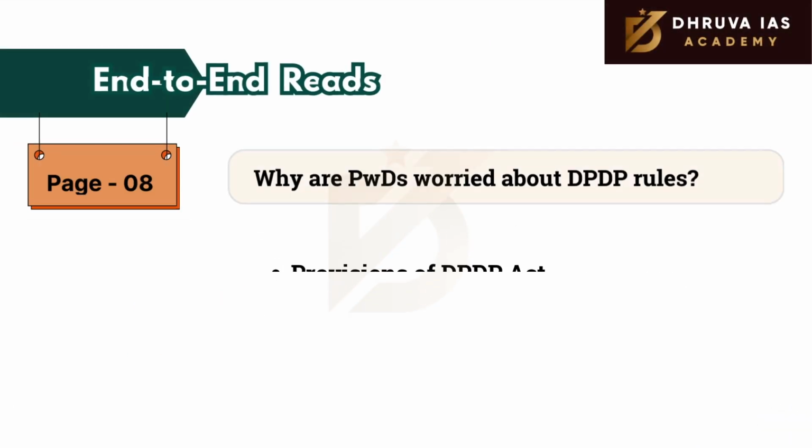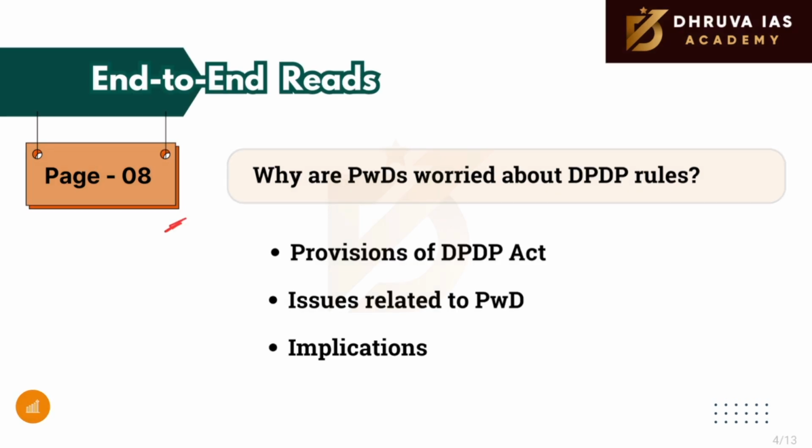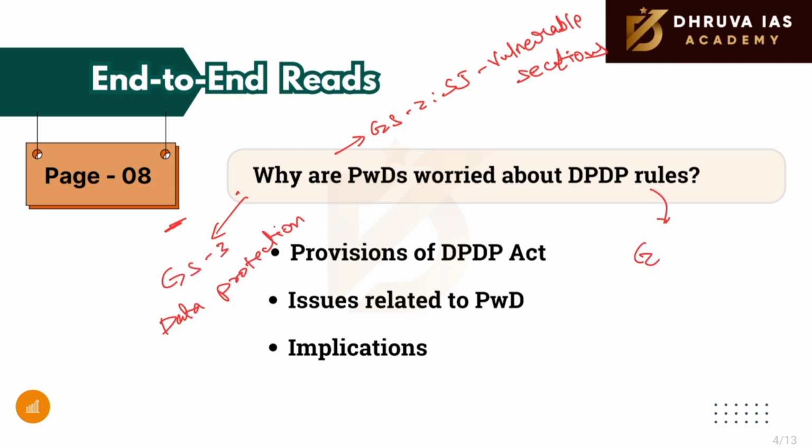The next article under this category is in page number 8. The article discusses concerns raised by the PwDs regarding a provision in Digital Personal Data Protection Act 2023 related to legal guardianship and data consent. This particular article is relevant for GS2 topics of social justice, vulnerable sections, and GS3 topics of data protection. It is also relevant for GS4 ethics topics like right to privacy and informed consent for PwDs.